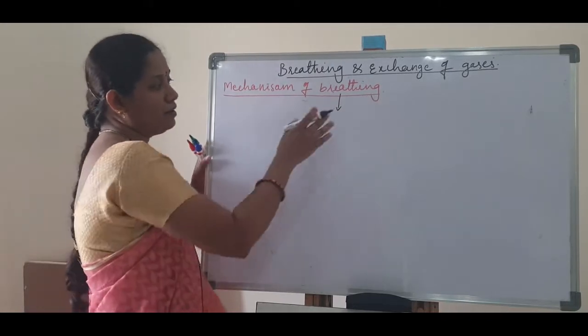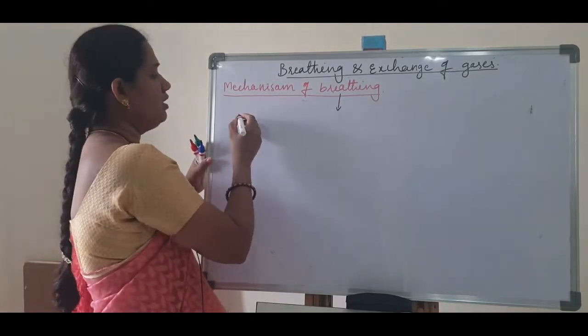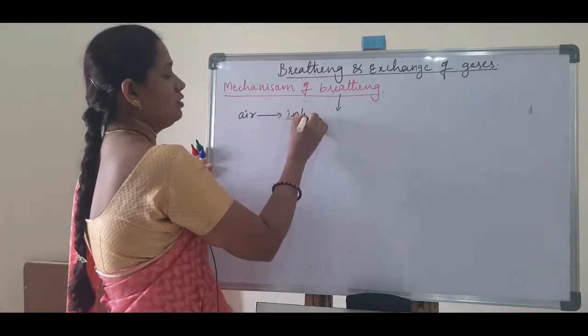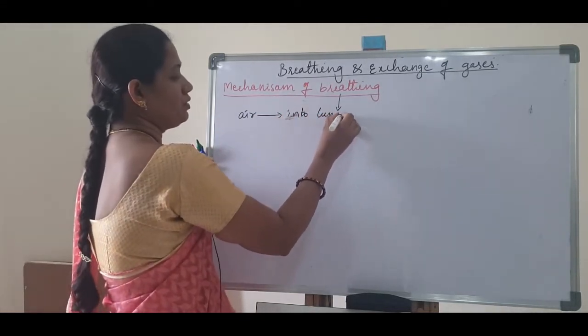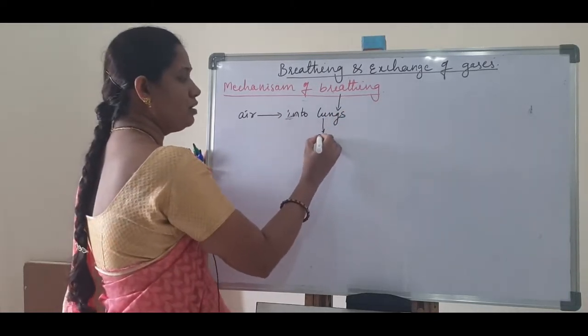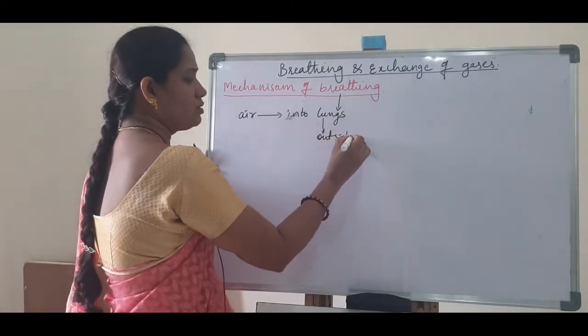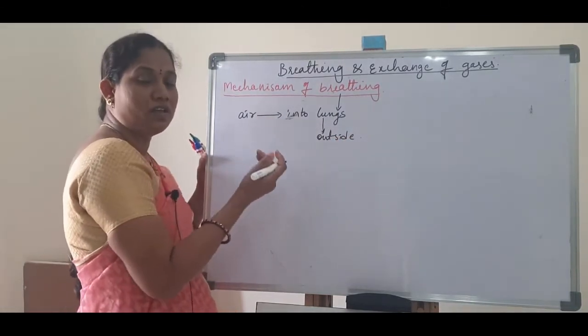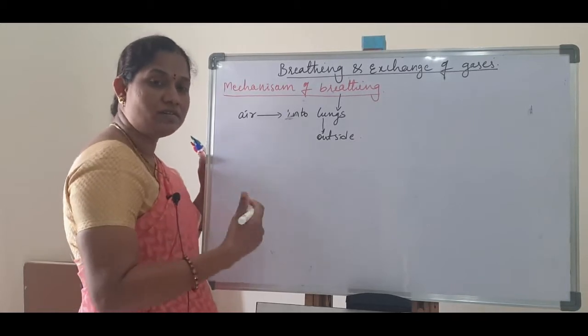So what will happen in breathing? Mainly, air enters inside into the lungs, and at the same time it is released to the outside. So this process takes place: air moves inside and outside.